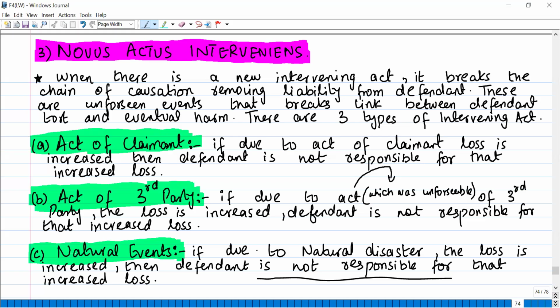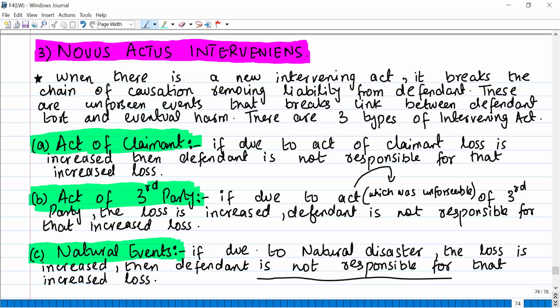Now, when the claimants got back after one year, they saw that the condition of the house was severe, so they put up a claim for that extra loss on the council as well. But the council was not liable. Why? Because there was an intervening act that broke the link, that broke the chain of causation. And because of that act, the defendants are not responsible for the eventual harm.